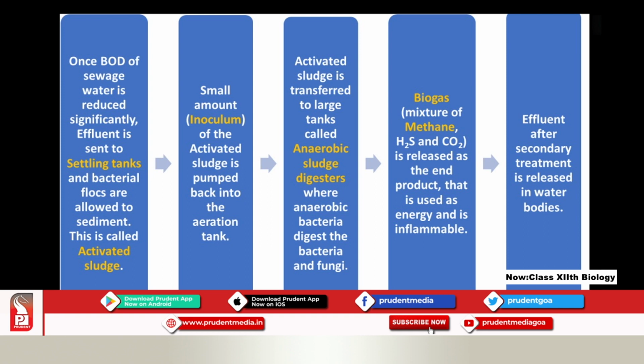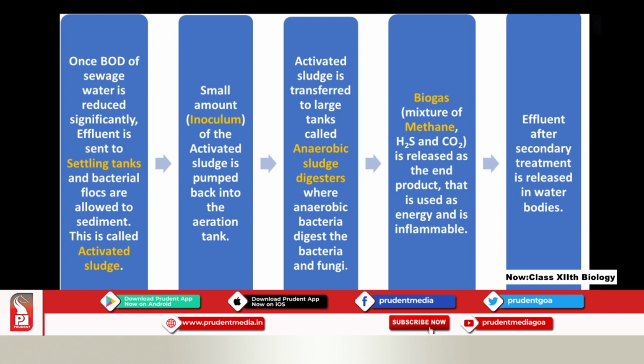I told you also when I showed you the plant, what is activated sludge? Activated sludge is when the bacterial flocks are added to the sludge. Now, a small amount of inoculum of the activated sludge is pumped back into the aeration tank. So the sludge is then a secondary treatment on that plant which I showed you, one cone like.